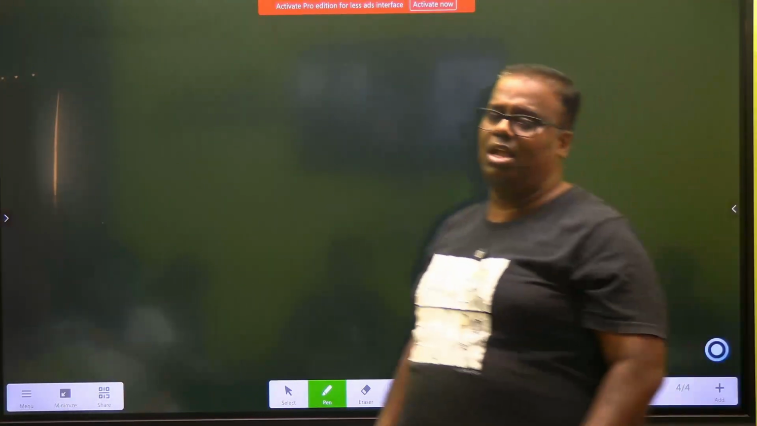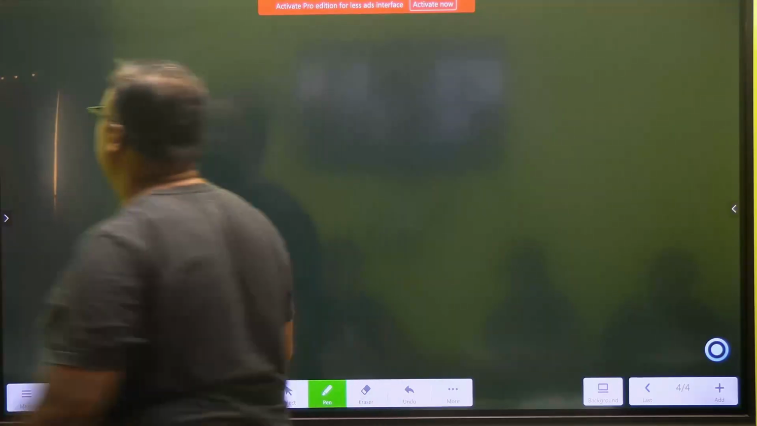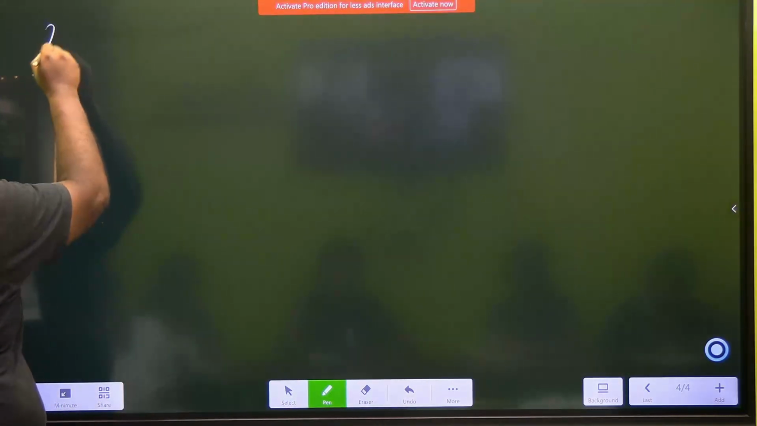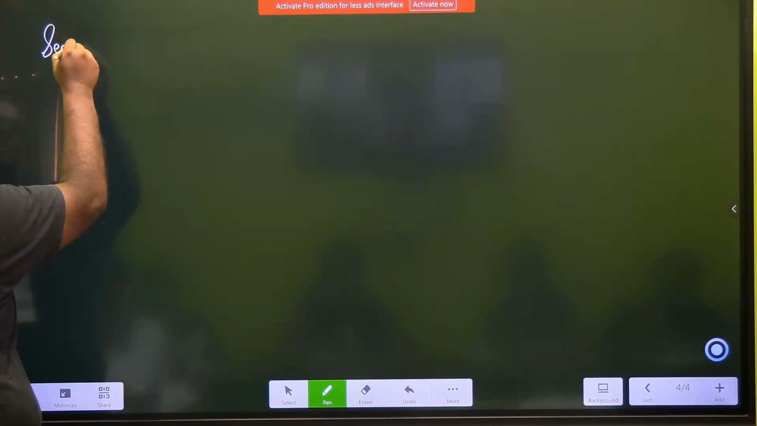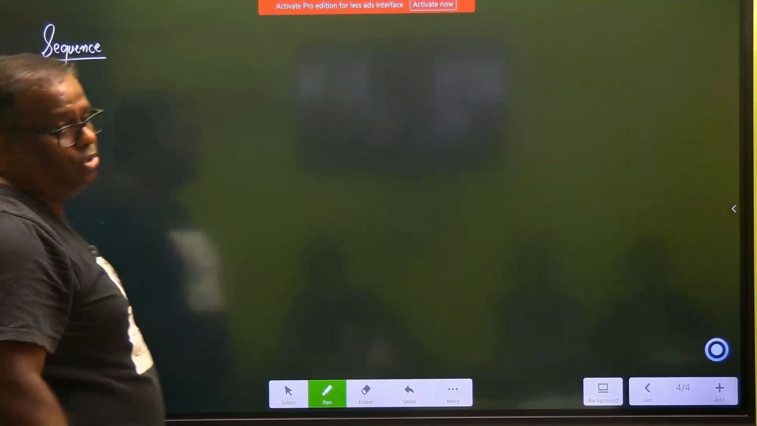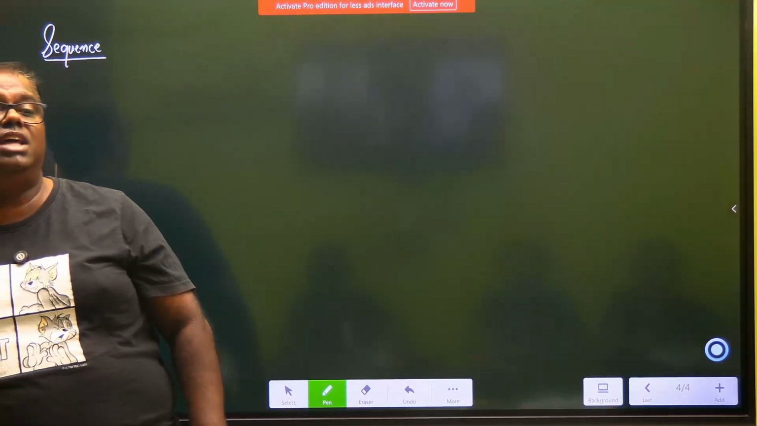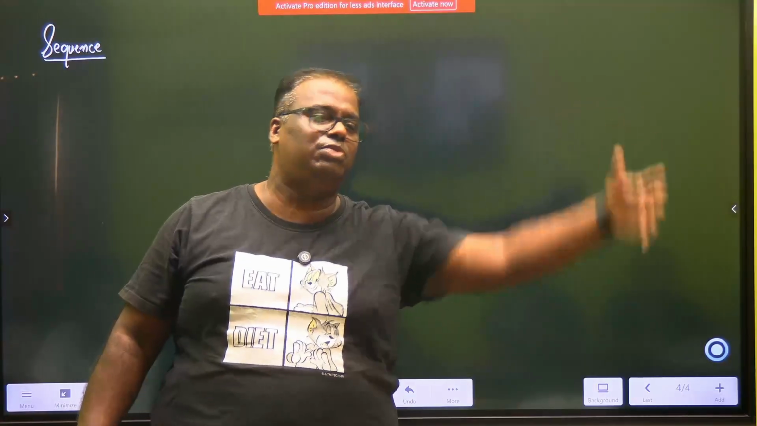The chapter is arithmetic progression. But before getting into progression, let us first understand the concept of what a sequence means. You don't need your books. Just pay attention here. In other schools, this chapter will be known as sequences and series. Arithmetic progression is a type of sequence.